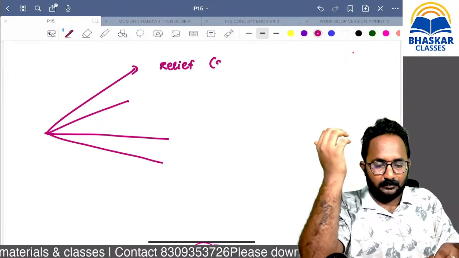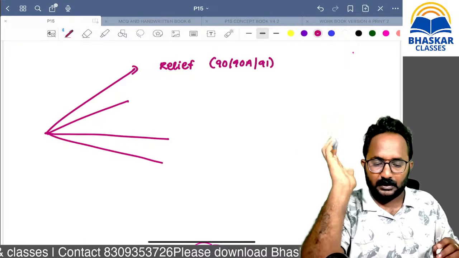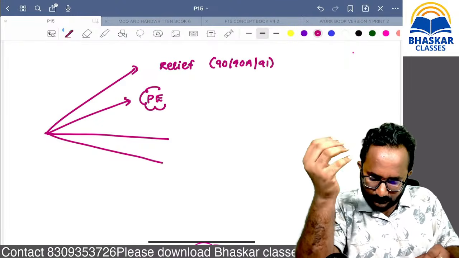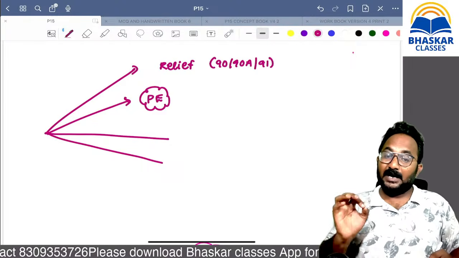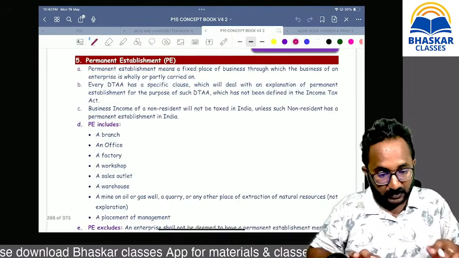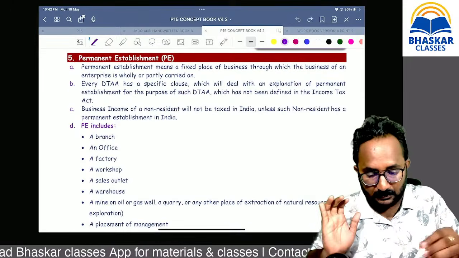So that may be 90, 90A or 91 you will get. Second, you have to refer the PE concept. Permanent establishment concept we have in our concept book, and in the workbook example you have to refer this permanent establishment concept without fail.